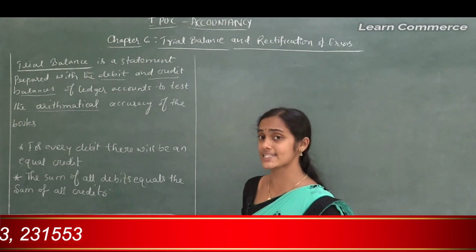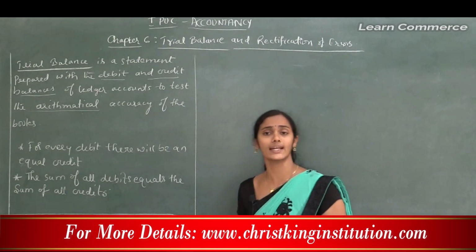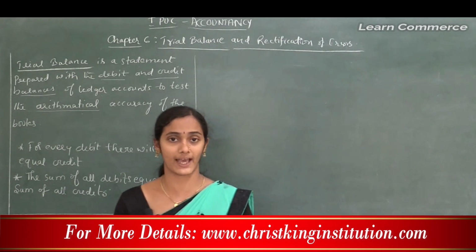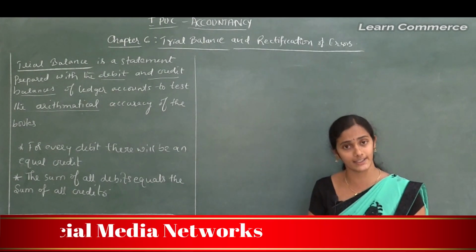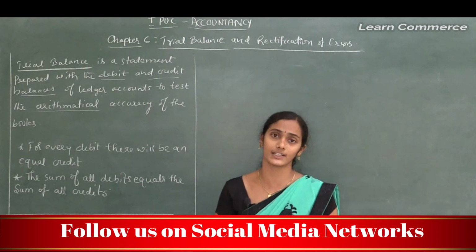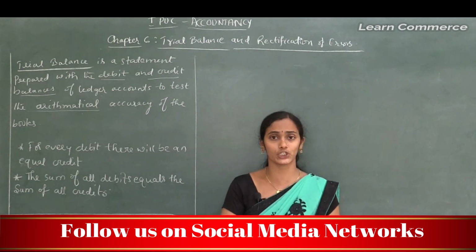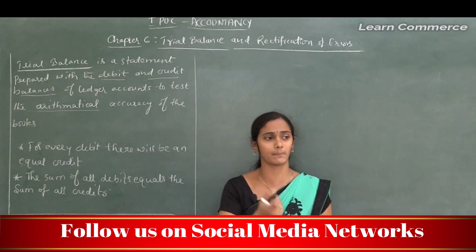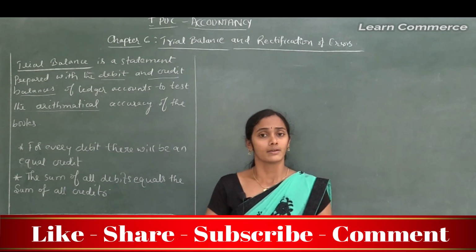So this chapter explains the meaning of trial balance and the process of preparing trial balance, and even how we can identify the errors and how we can rectify the errors. Say when an organization is passing a number of transactions, the accountant may make some errors.